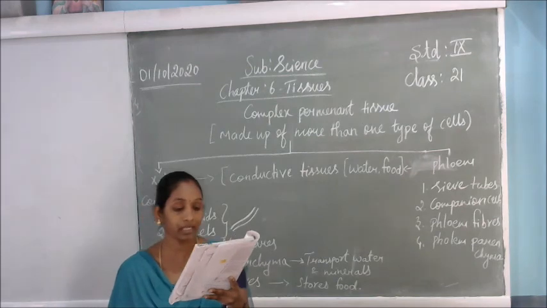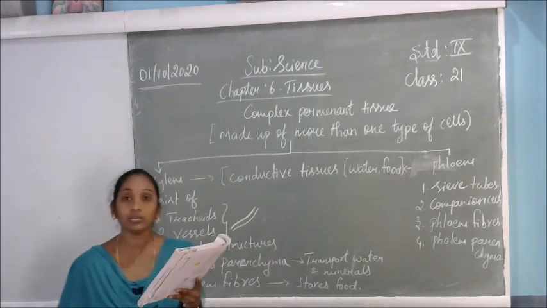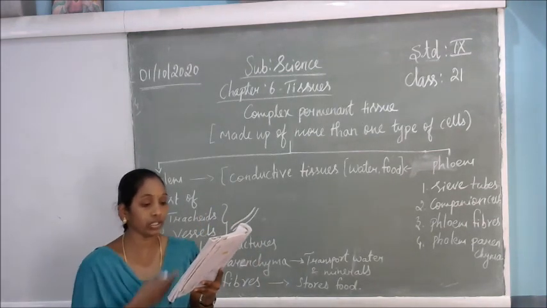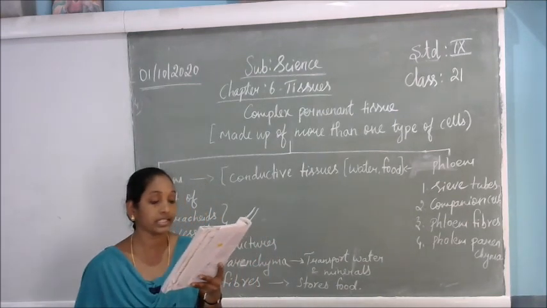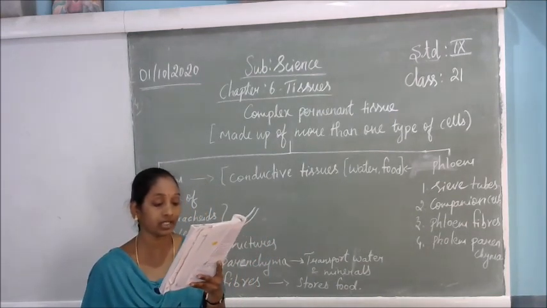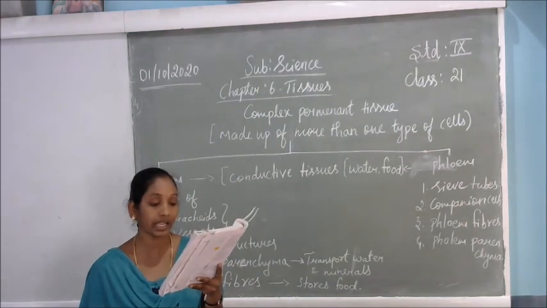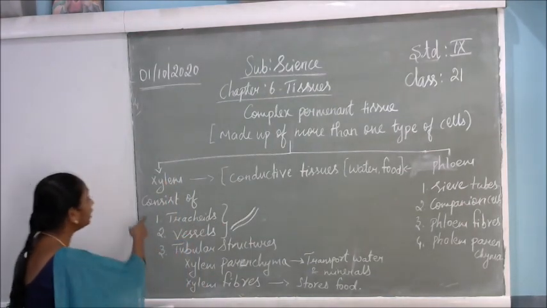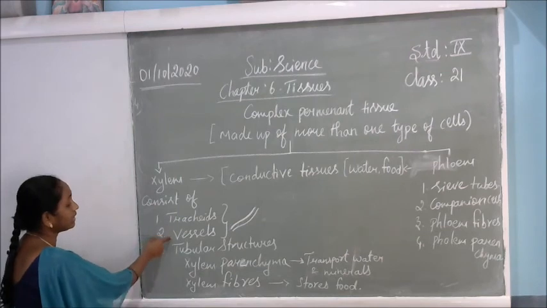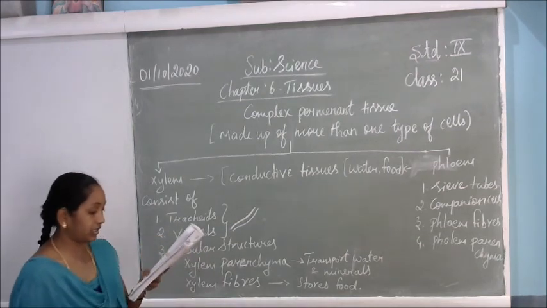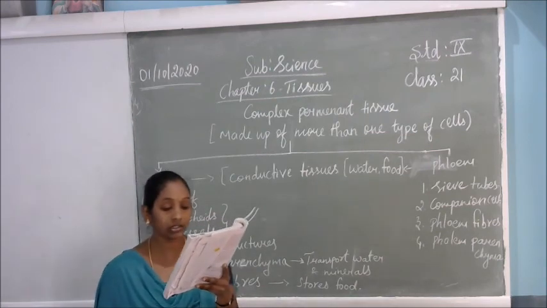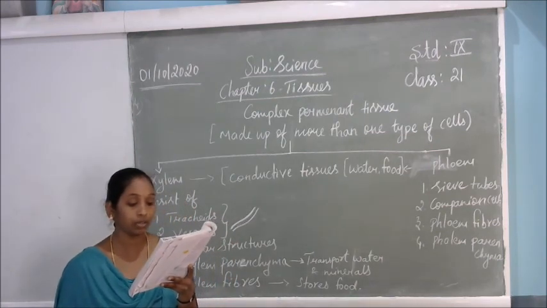That is the microscopical structure. You just refer to the textbook about the structures of the xylem and the phloem vascular bundles. Xylem consists of tracheids, vessels, xylem parenchyma and xylem fibers. The tracheids or vessels are tubular structures.